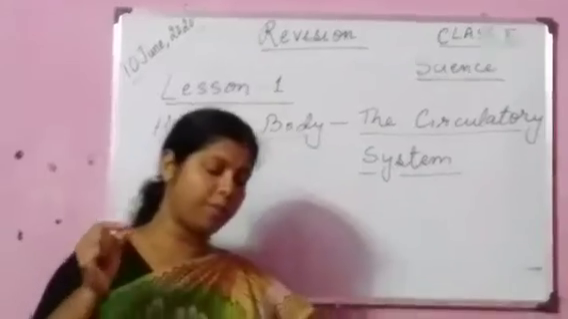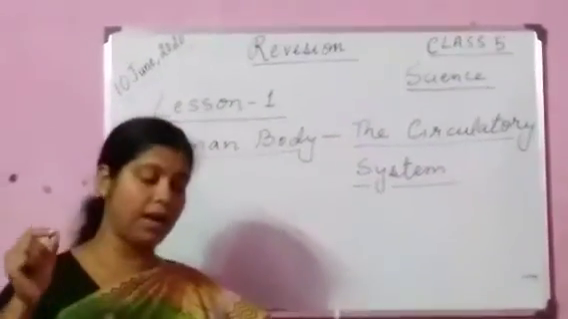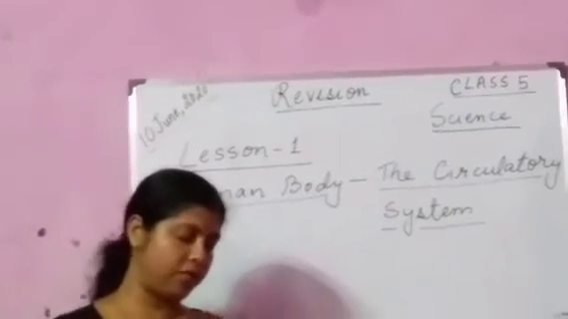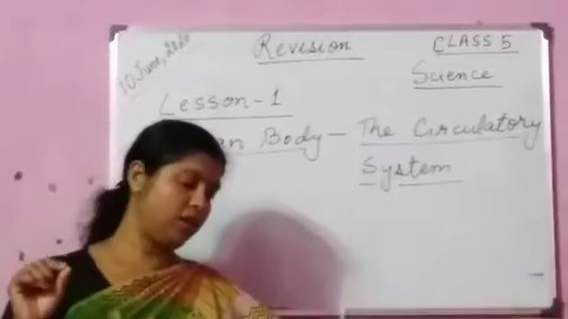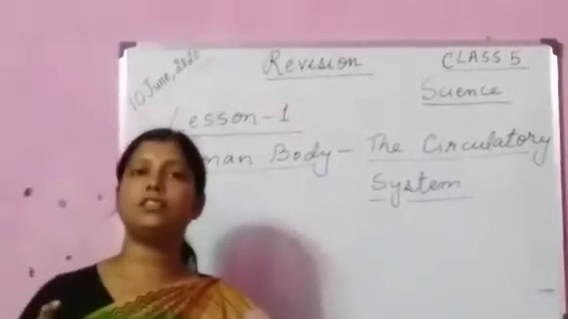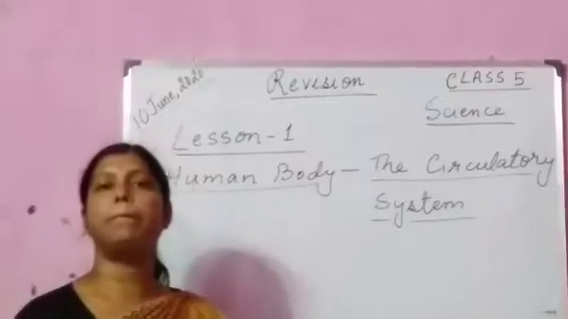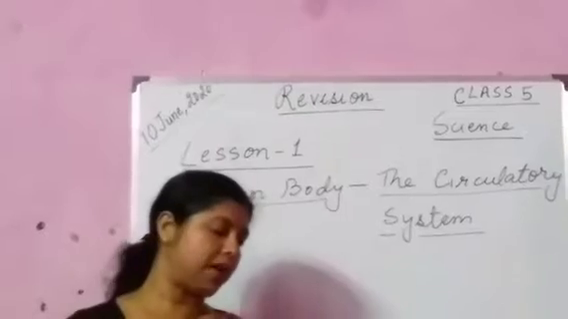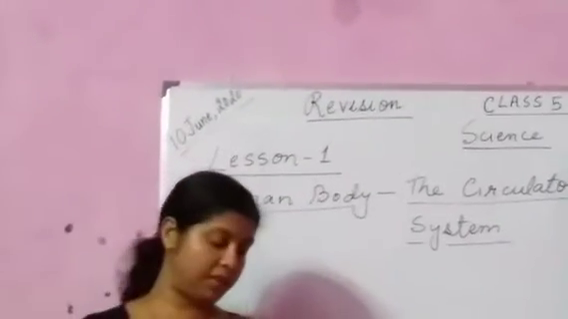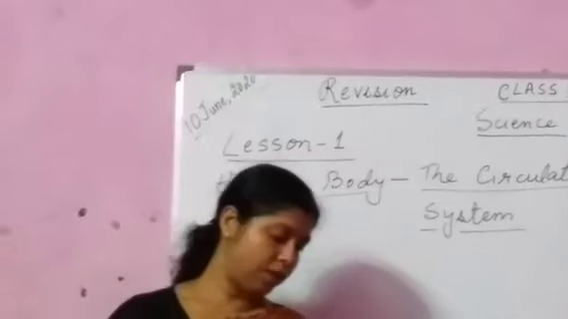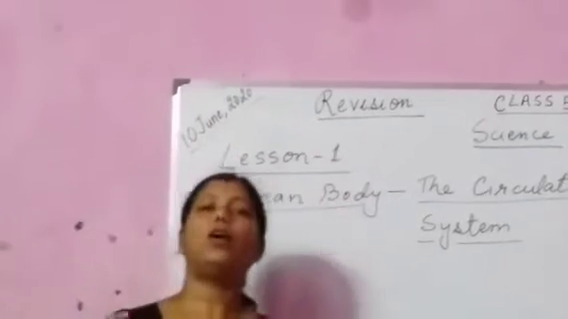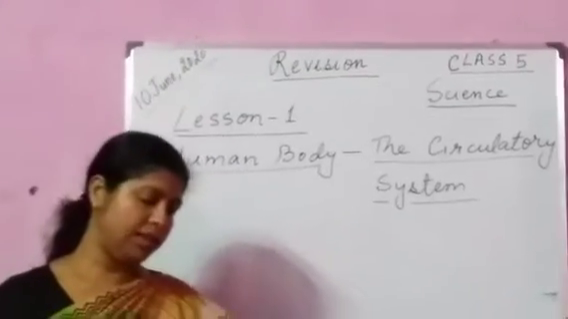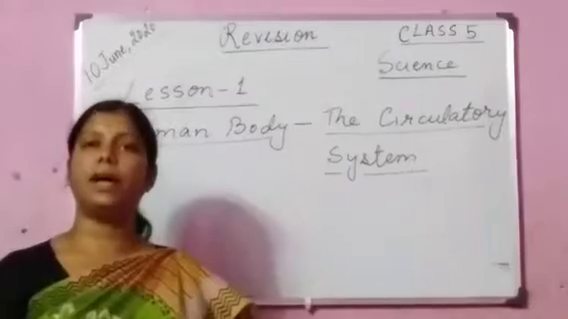What is the main function of the arteries, except the lung artery which carries impure blood? So the main function of the arteries is to carry oxygen rich blood from the heart to different body parts. Number 9. Where are valves present? So valves are present in veins. Question number 10. What is the work of the left auricle? So the work of the left auricle is to receive blood from the lungs.